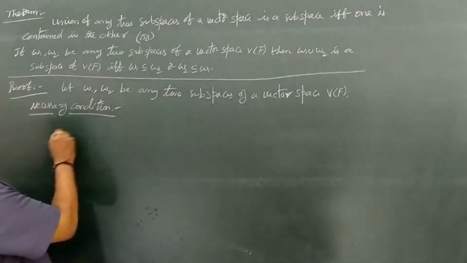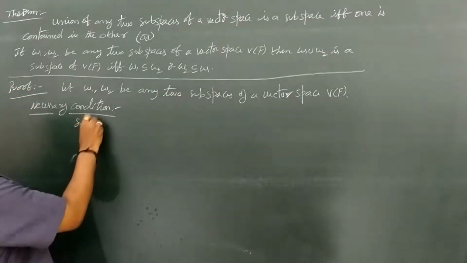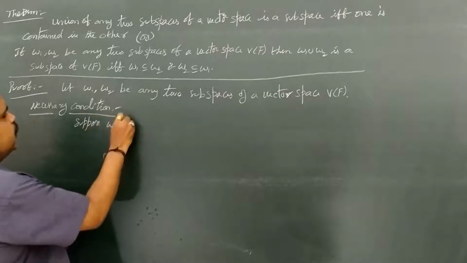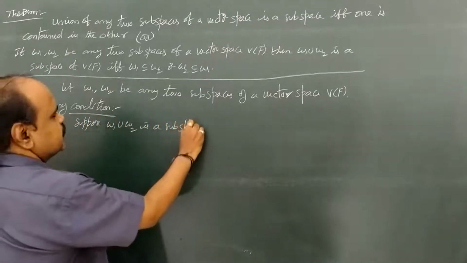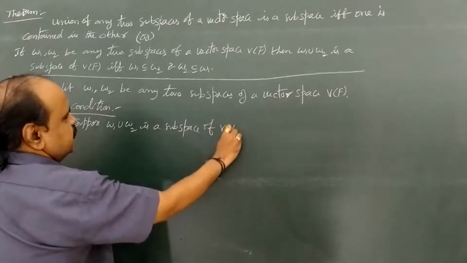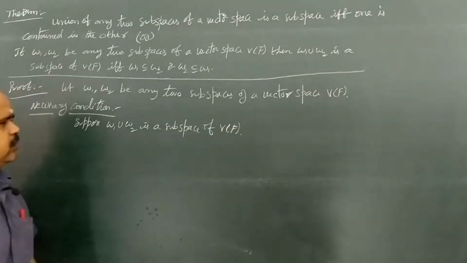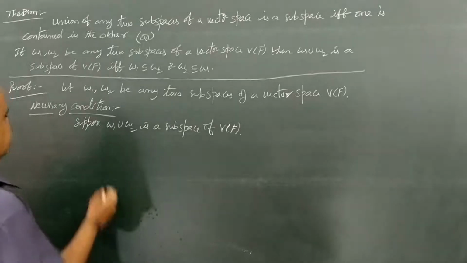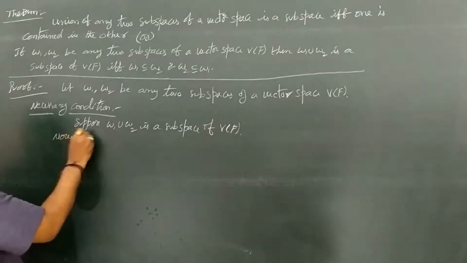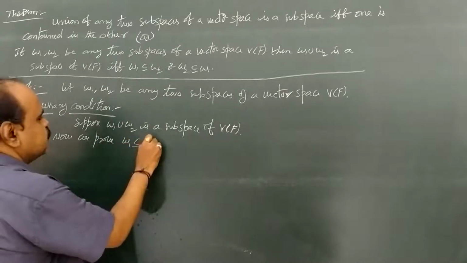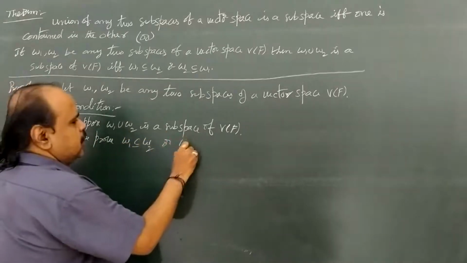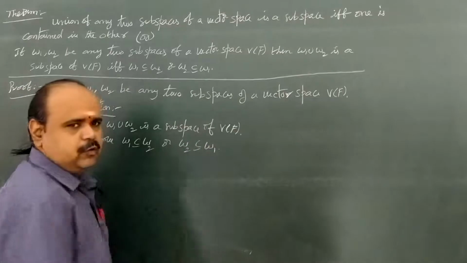Suppose W1 union W2 is a subspace of V of F. Now we prove W1 subset equal to W2 or W2 subset equal to W1.